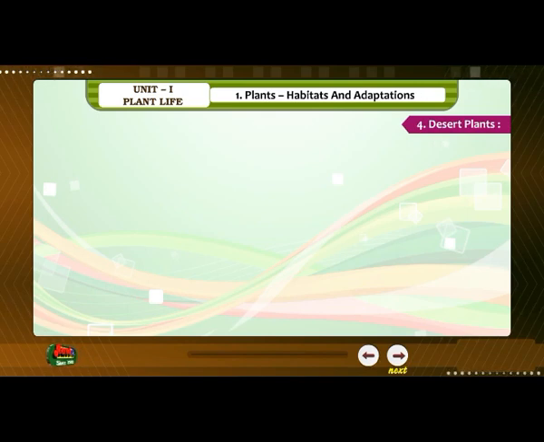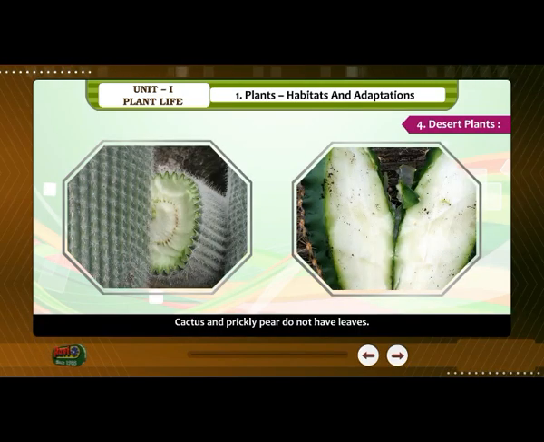4. Desert plants. Cactus and prickly pear do not have leaves, but they are reduced into spines. Their thick fleshy stem prepares food and stores water in it.